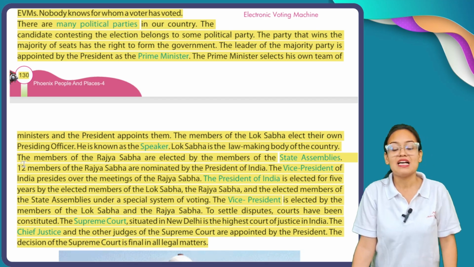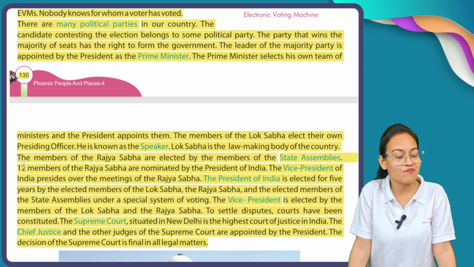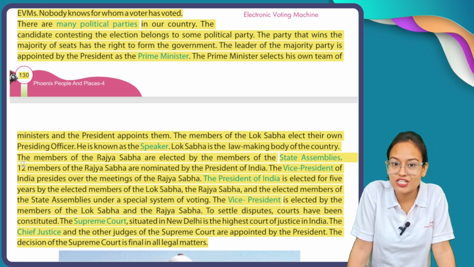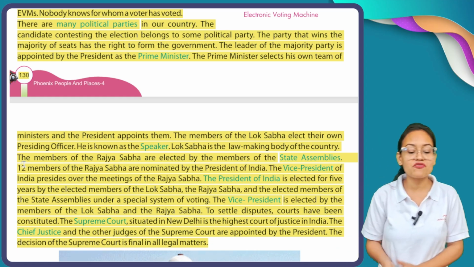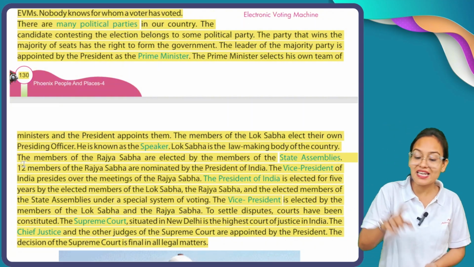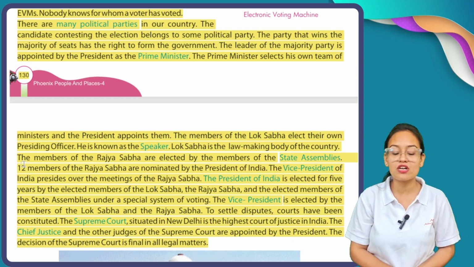The Vice President of India presides over the meetings of the Rajya Sabha. Now, who is the head of Rajya Sabha? The Vice President of our country, India. The President of India is elected for 5 years by the elected members of the Lok Sabha, Rajya Sabha and the elected members of state assemblies under a special system of voting.